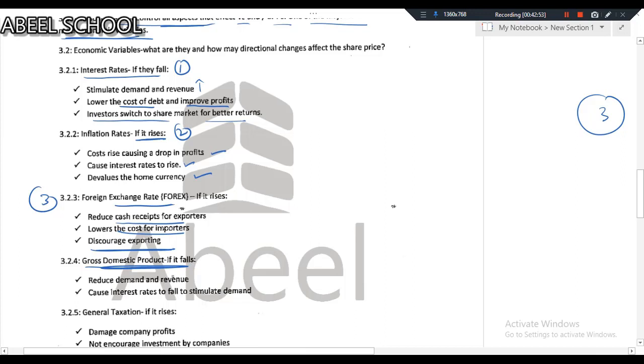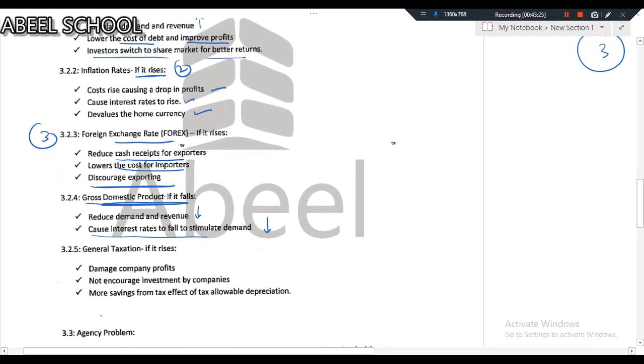Gross domestic product, if it falls, reduce demand and revenue, they will follow. If GDP is decreasing, then obviously demand and revenue of the business will definitely fall. Cause interest rate to fall to stimulate what? Demand. It causes interest rate to fall so that demand should be stimulated. If GDP is decreasing, then it causes interest rate to fall, so demand should increase. Reduces demand and revenue, causes interest rate to fall.